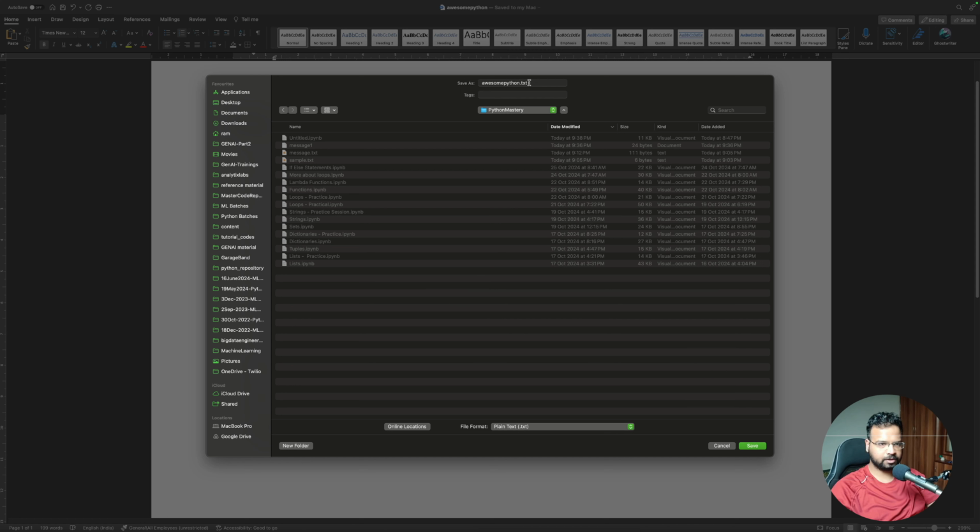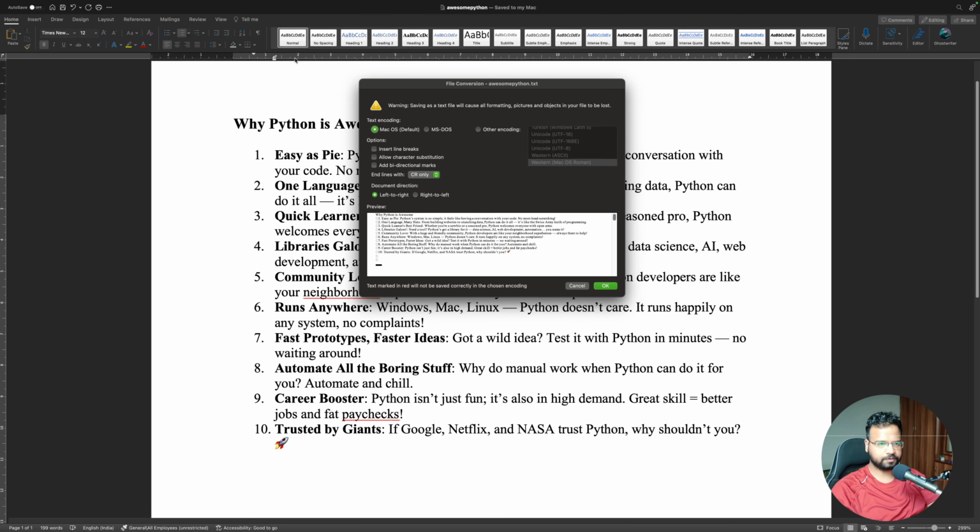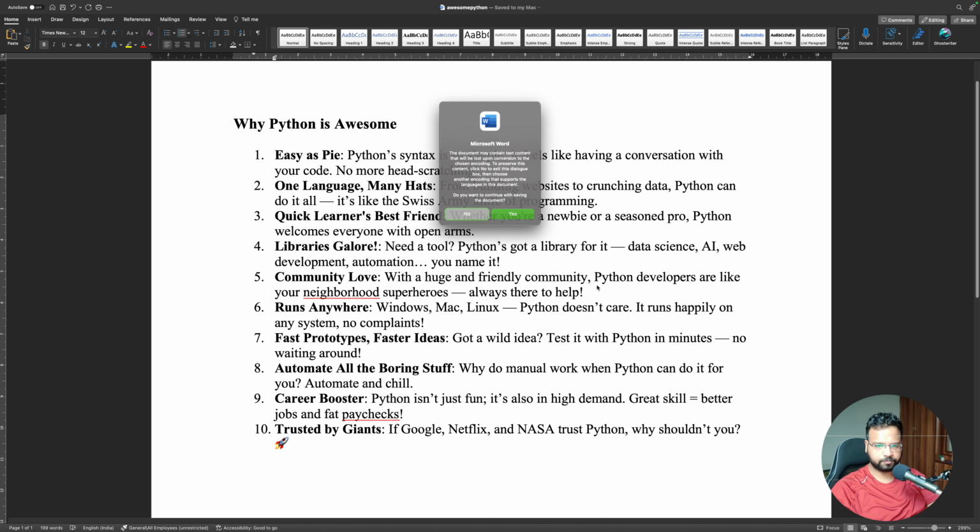So I'm going to say awesomepython.txt. I've named the file as awesomepython, and let me save this file. Okay. And it says that pictures and objects will be lost because it is a text file. So I think I'm going to agree with it, and I'm going to say okay, fine.